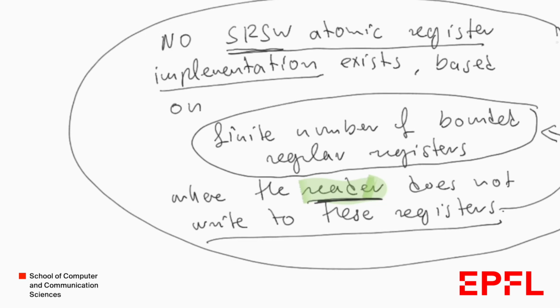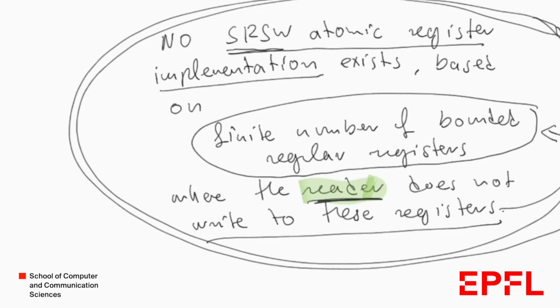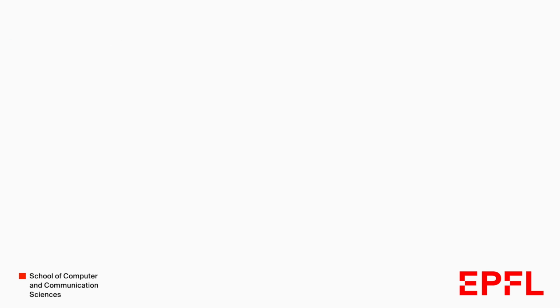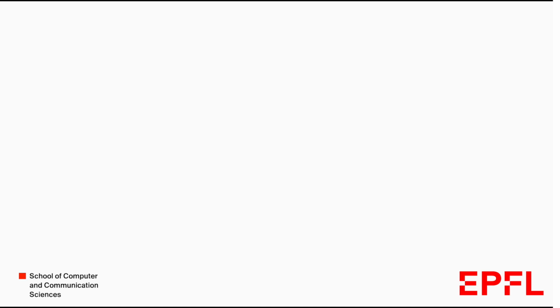Let me just briefly say that this impossibility result and the proof that we're going to describe in this video is taken from Professor Karolos' book, Algorithms for Concurrent Systems. To prove this impossibility result, we first have to introduce an auxiliary notion, the notion of a digest. So consider a sequence S, which is a finite sequence of values.